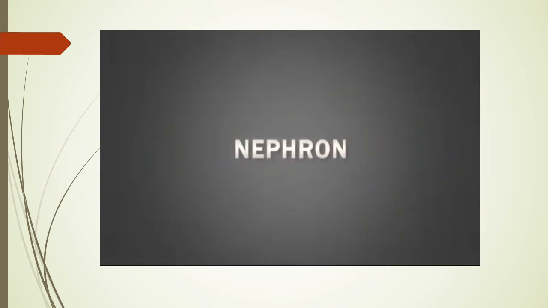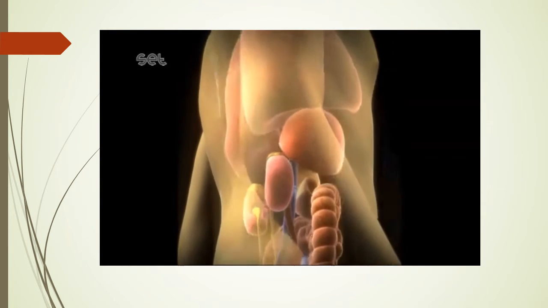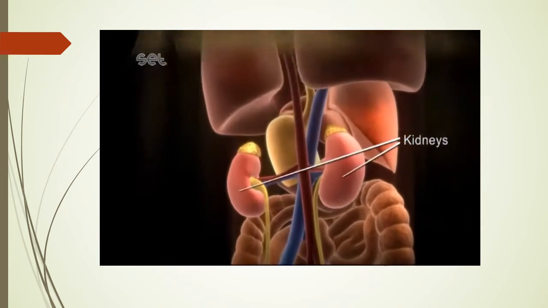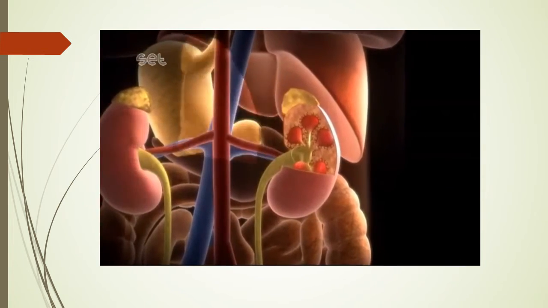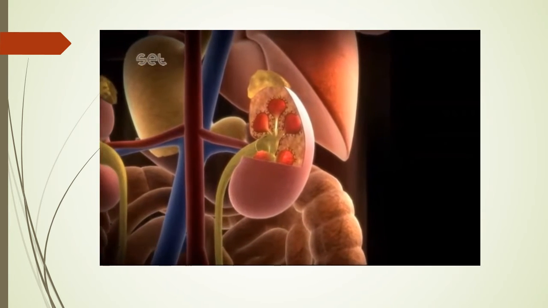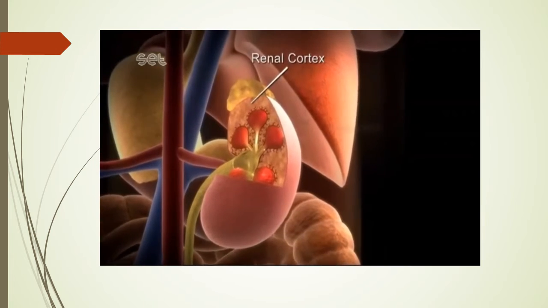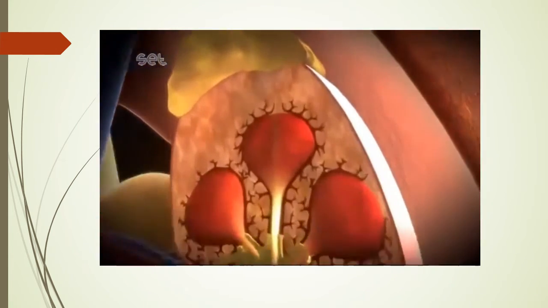Nephron. Kidneys function as the excretory organ in vertebrates and humans. The kidneys are found in the back of the abdomen cavity and on both sides of the lower back spine. From outside in, it consists of three parts: renal cortex, renal medulla and renal pelvis.